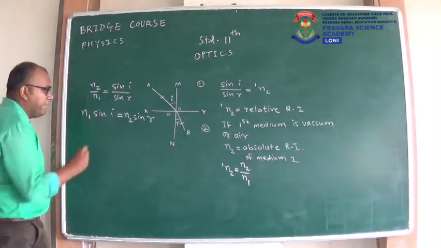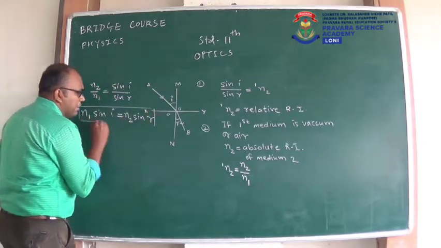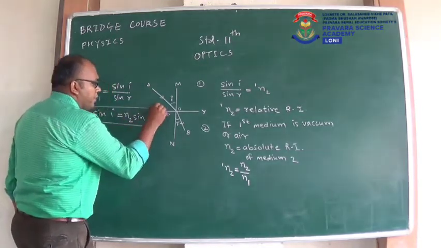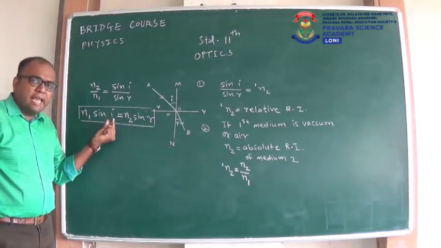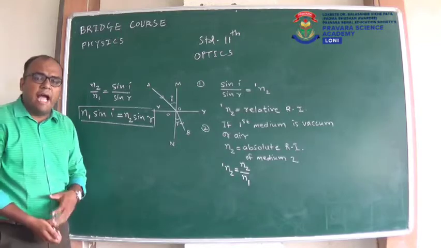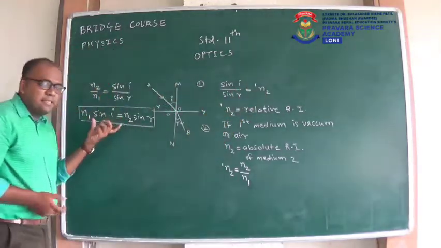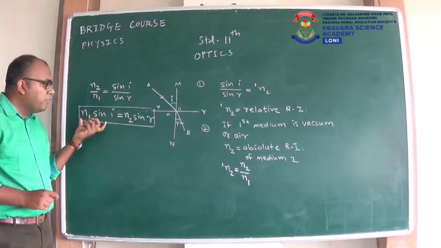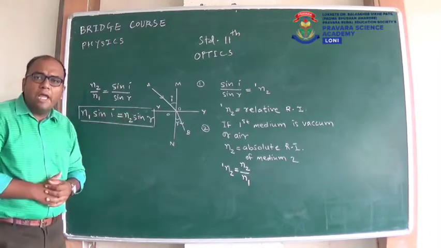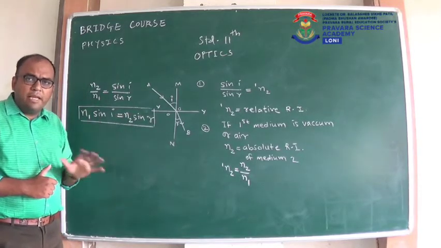So in standard 11, we are going to use this expression as our Snell's law, that is N1 sin I is equal to N2 sin R. I made this expression from the previous expression only. After this, in standard 11, we are going to use N1 into sin I is equal to N2 into sin R as Snell's law, and it is very easy to remember.